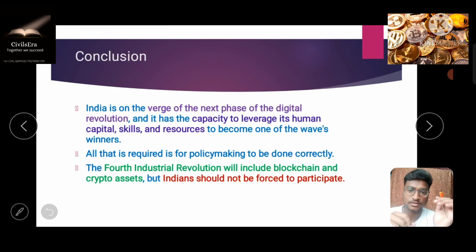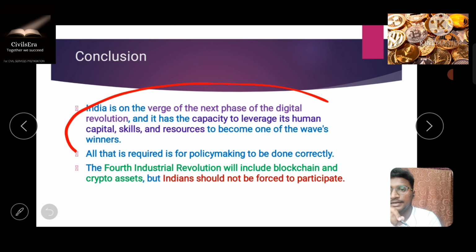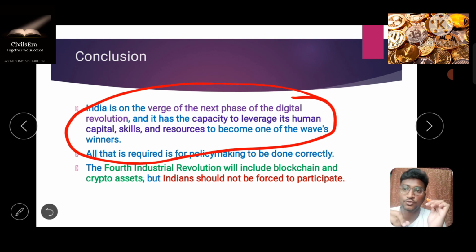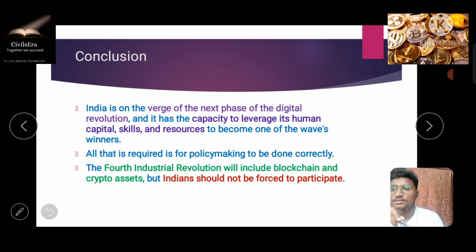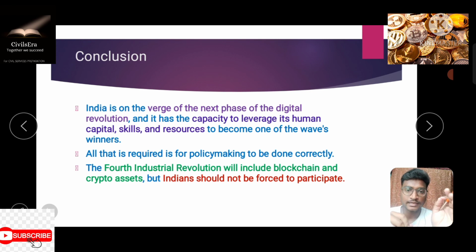Let's move forward and understand how to conclude these kinds of questions. You can conclude that India is on the verge of the next phase of the digital revolution, and it has the capacity to leverage its human capital, skills and resources and become the winner of this digital wave. You can also say that all this can be done through proper policy making, by taking effective steps to make sure that innovation and the digital revolution are kept intact.